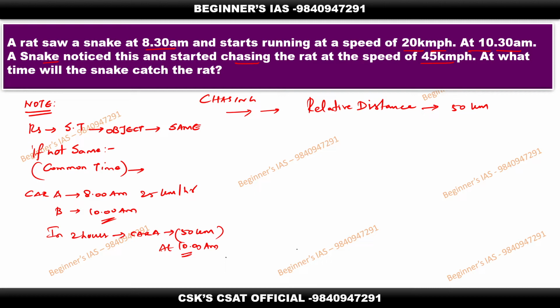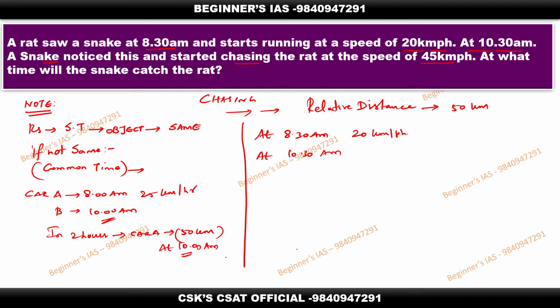So now here the rat saw a snake at 8:30 a.m. and started running at the speed of 20 km per hour. Then at 10:30 a.m., the snake noticed that and started chasing. Chasing means both are moving in the same direction. That is the important thing you need to make note of.